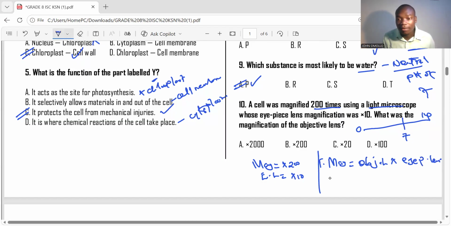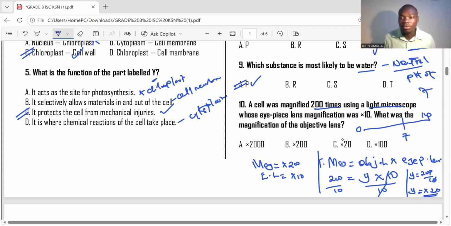So what do we have? 200 is equal to the objective lens, let's call it y, times the eyepiece lens, 10. Are you getting that? So how can we find y? Divide both sides by 10. This cancels, so y remains equal to 200 over 10. The 0 cancels 0, so we remain with 20 over 1, which is 20. So the right answer is times 20, choice C.